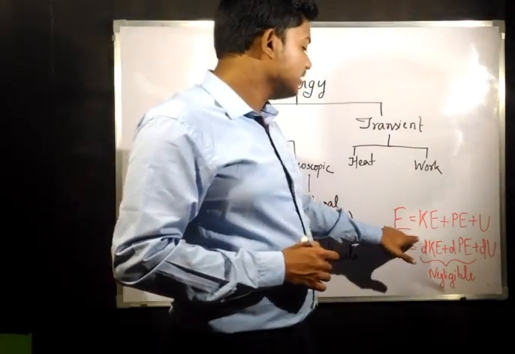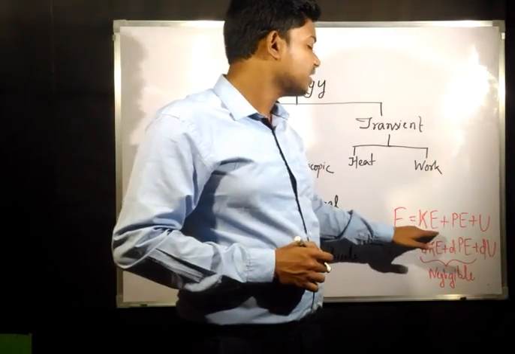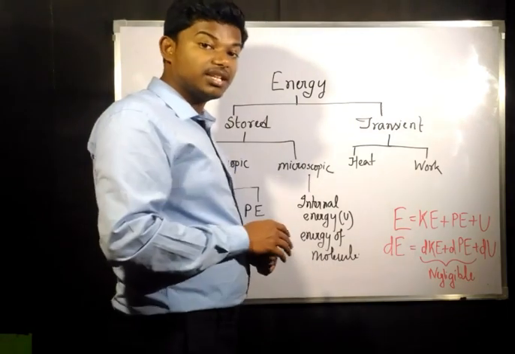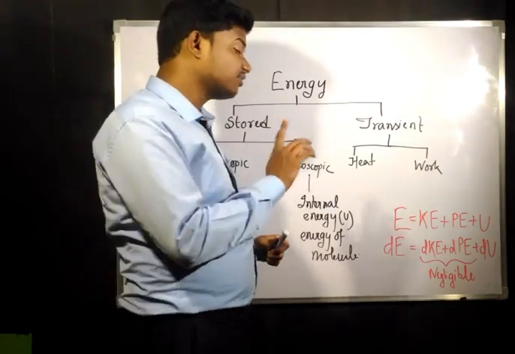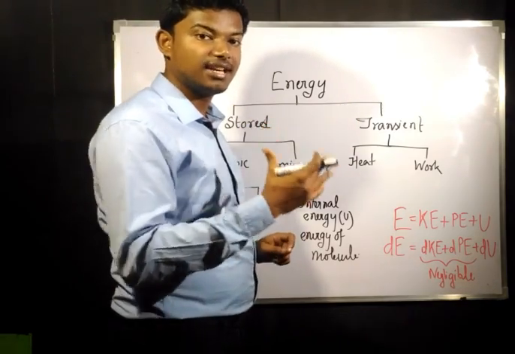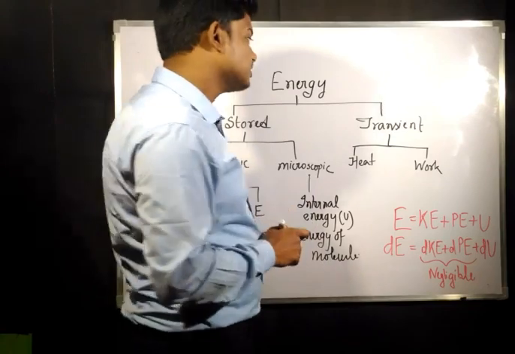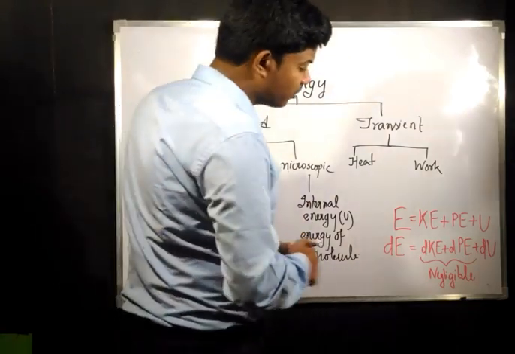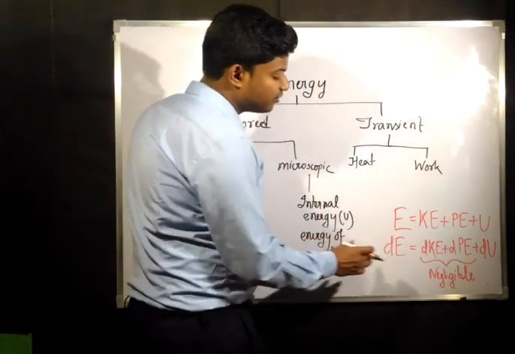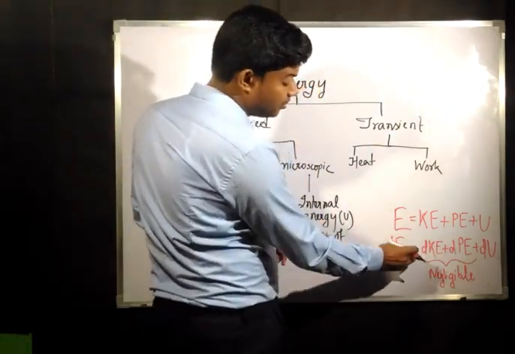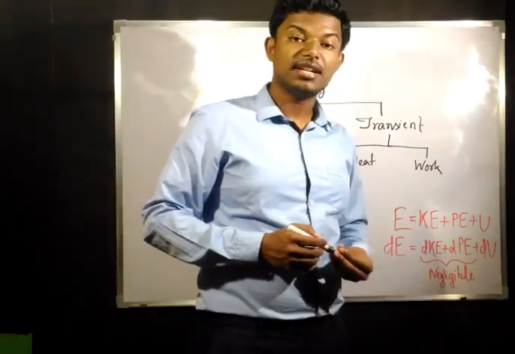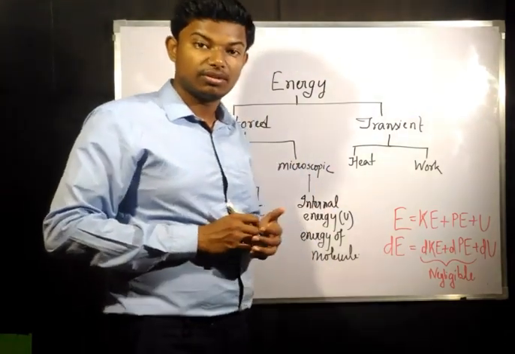So you can write E equals KE plus PE plus U, that is kinetic energy plus potential energy plus internal energy. Now in our first law equation, it was written as dQ equals dE, that is change in the energy. If you write down the equation for change in energy, then the change in energy will be equal to change in kinetic energy plus change in potential energy plus change in internal energy, if you undergo a process.